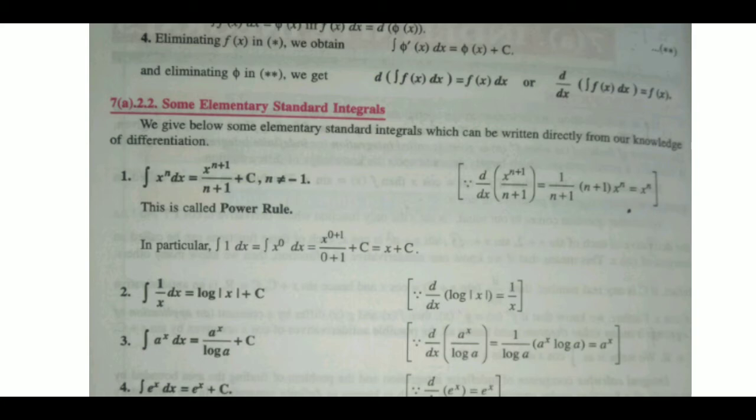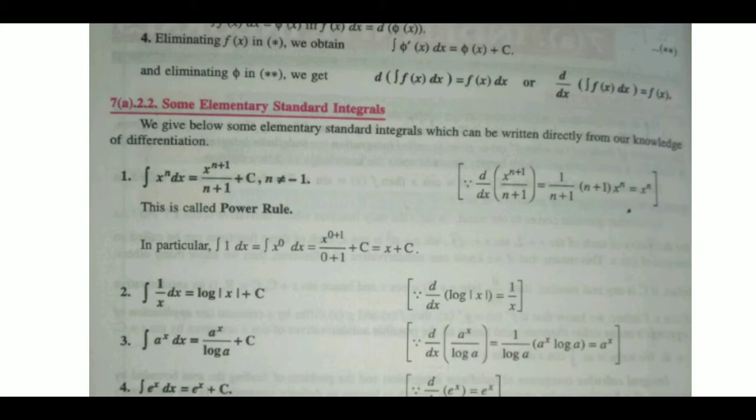We know that d upon dx of x power n plus 1 upon n plus 1. You know that 1 upon n plus 1 is a constant, it will come out, and x power n plus 1 will give you n plus 1 x power n plus 1 minus 1.